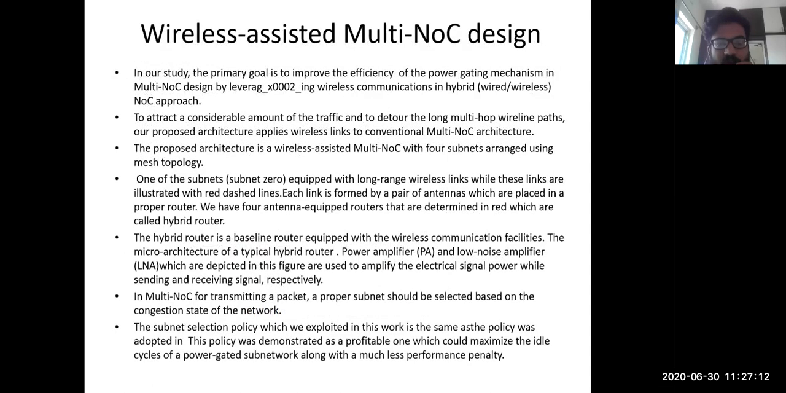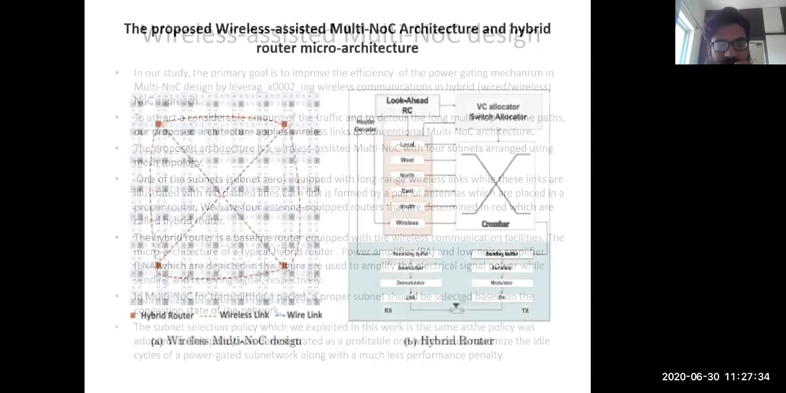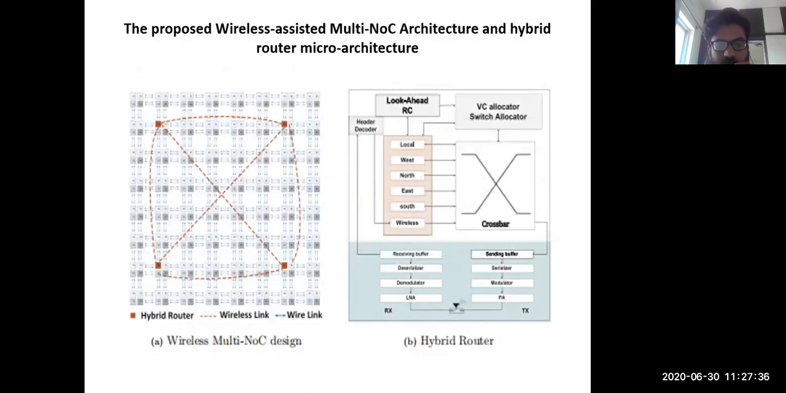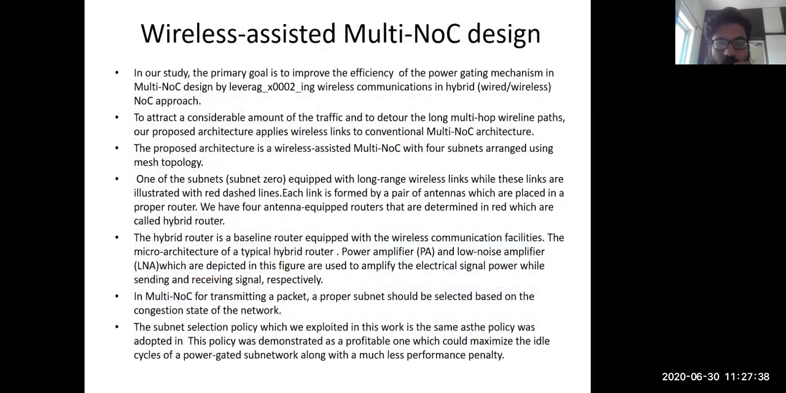Coming to the wireless assisted multiple NoC design. Basically, in order to reduce the power dissipation, and to attract a considerable amount of traffic from multiple hop wireline paths, our proposed architecture mainly focuses on wireless links in the conventional multiple NoC architecture. Here, in the figure, we are going to have four subnets that are arranged using a mesh-like structure.